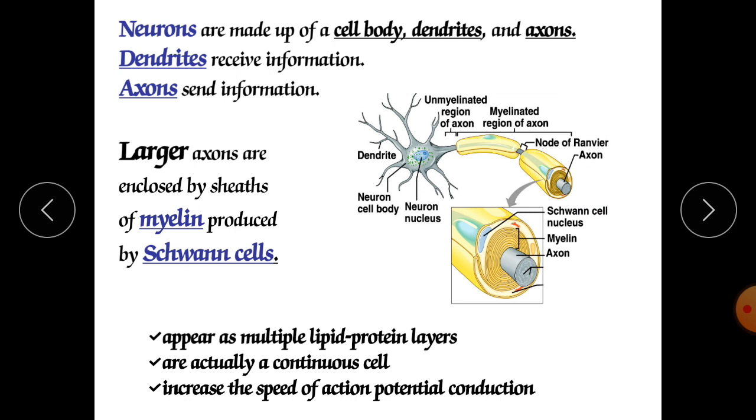So what is its role? To protect the impulses. It does not allow loss of impulses, so the impulses are conserved, and due to this the speed of impulses increases. It appears as multiple lipid protein layers, actually a continuous cell, and they increase the speed of action potential conduction.